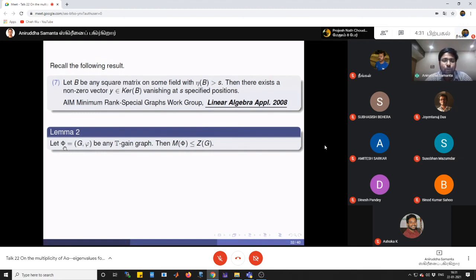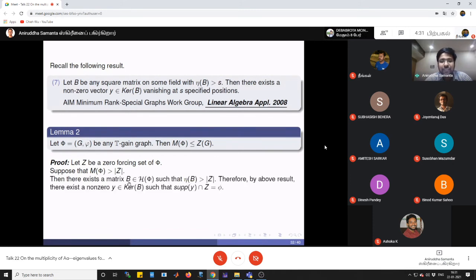Now the final claim. Let phi be any T-gain graph, then M of phi is less than or equal to Z of G. Suppose this is not true, and let Z be a zero forcing set of phi. Then M of phi would be greater than the cardinality of Z. Now, what is M of phi? This is the maximum nullity of all matrices of type phi. So there exists a matrix B of type phi such that the nullity of B is greater than the cardinality of Z.